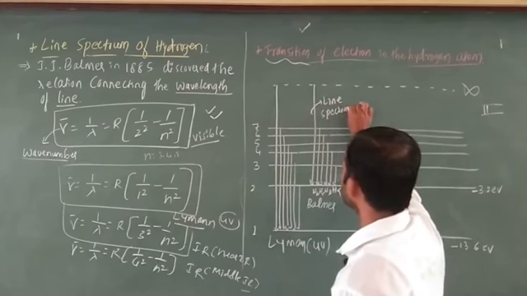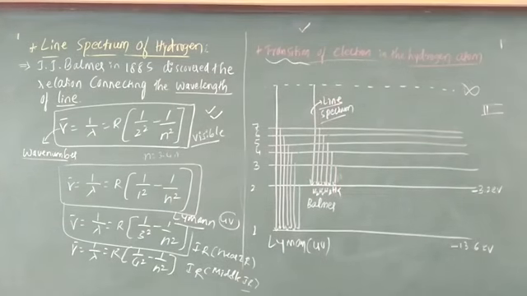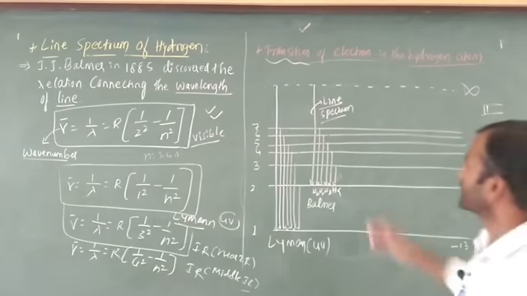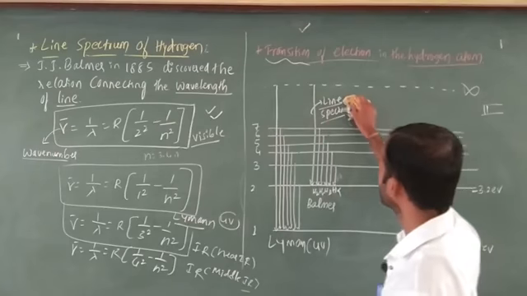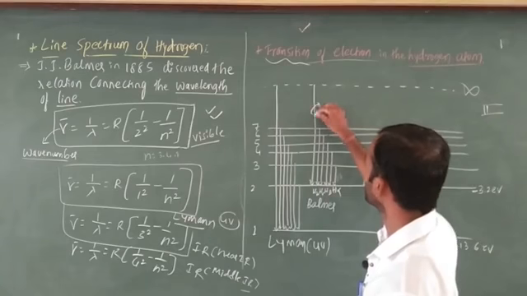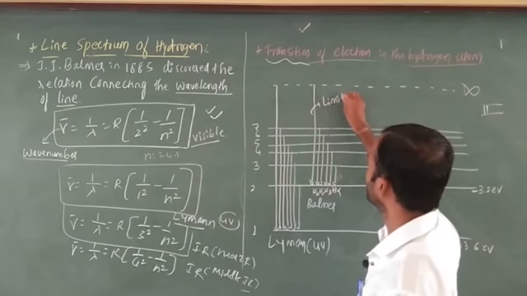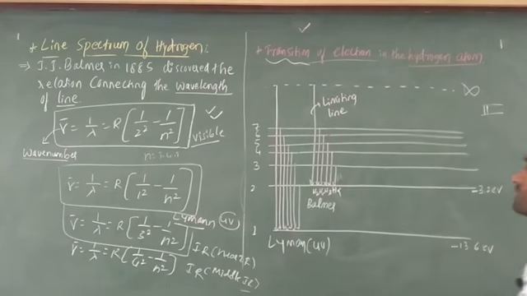The most important line in the line spectrum is the one having more wavelength. That is the limiting line, we can say limiting line only. In the line spectrum, what I am going to explain is called the limiting line, which is given in NCERT. You have to write limiting line. That indicates the limiting line.